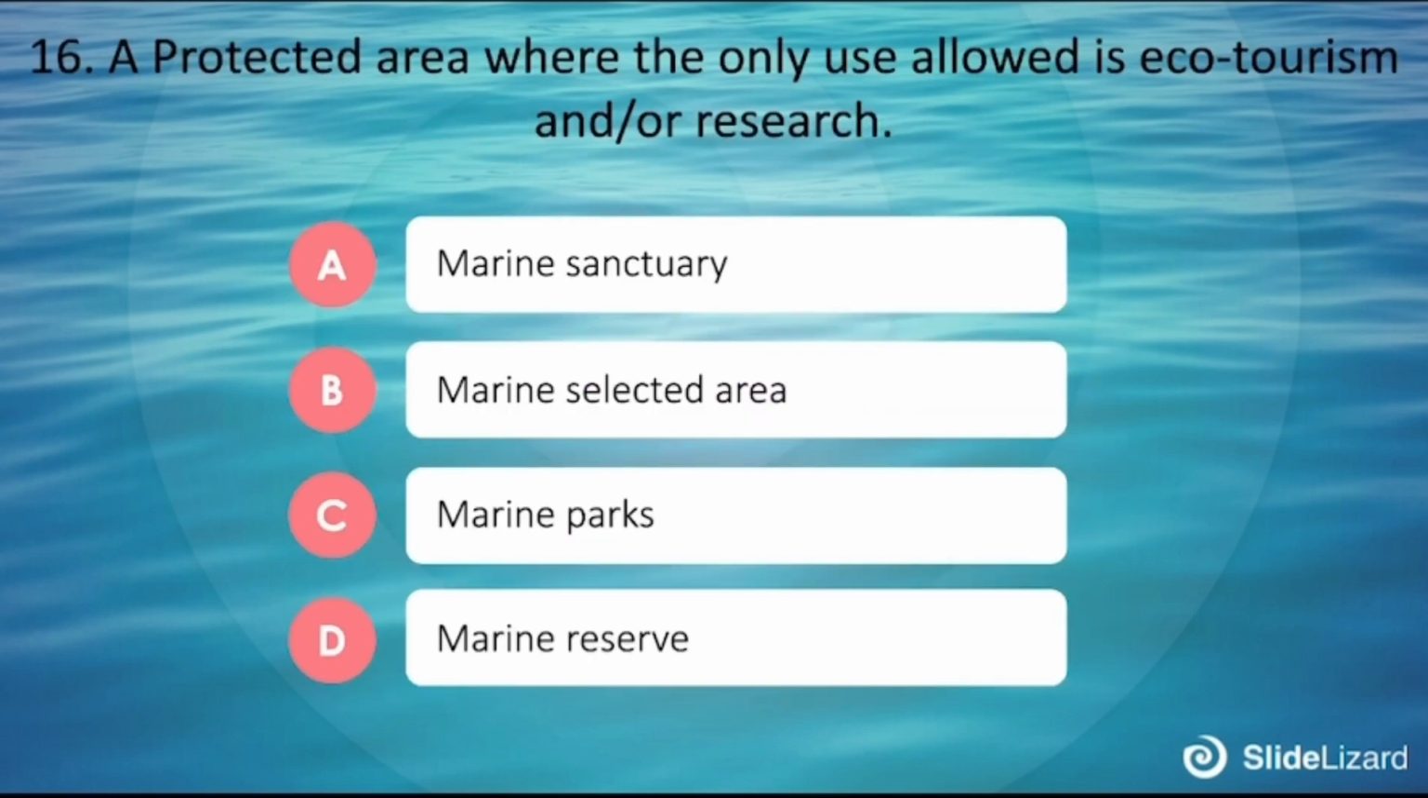16. A protected area where the only use allowed is ecotourism and or research. A. Marine sanctuary, B. Marine selected area, C. Marine parks, D. Marine reserve.